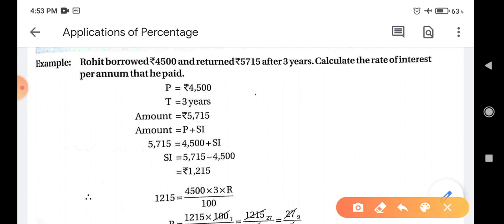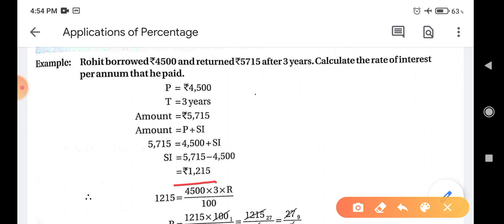So firstly we will find simple interest, because amount is given. So we will use the formula of amount. Amount is equal to principal plus simple interest. Then put values. Amount is 5,715 rupees. Principal is 4,500 and simple interest is not given, so we will write it as it is. Then find simple interest. 4,500 will be taken to the left hand side. Then we get simple interest is equal to 1,215.